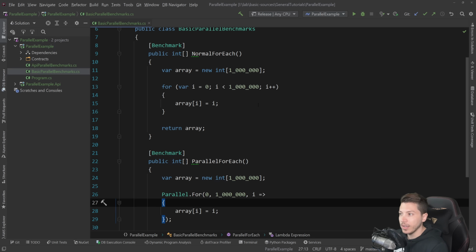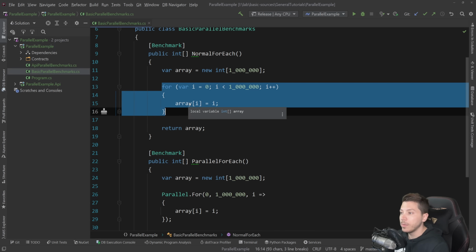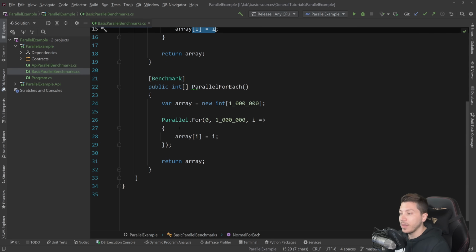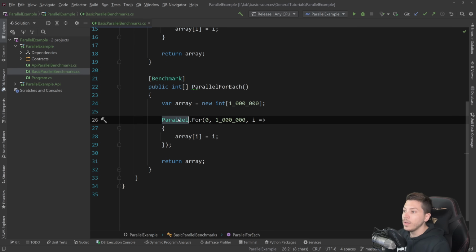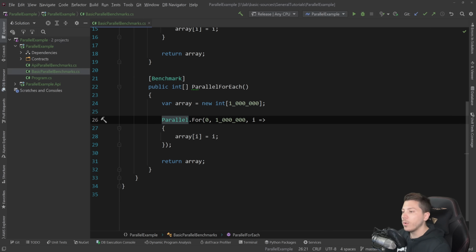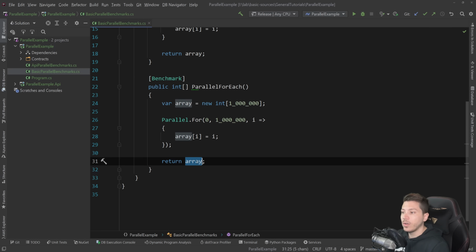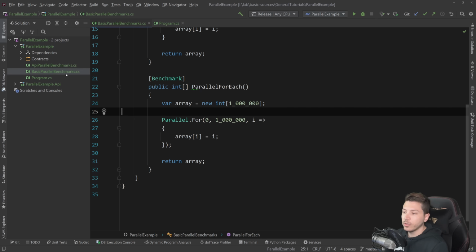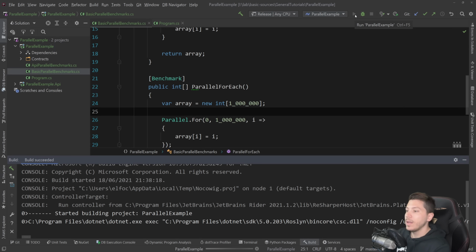In this benchmark here, using Benchmark.NET, I have an array of 1,000,000 integers, and then I'm just iterating over a normal loop, or actually a for loop, and I'm setting the value for the index I am on. And then here I have the Parallel class like I showed you, which has the For, ForEach and Invoke methods. I'm not going to take a look at the Invoke one. I'm going to focus on For and ForEach, and then I'm iterating again in a parallel fashion, and I'm returning the array. So I'm going to actually run this very basic benchmark to show you what I mean, that performance might not necessarily improve just because you used parallelization.